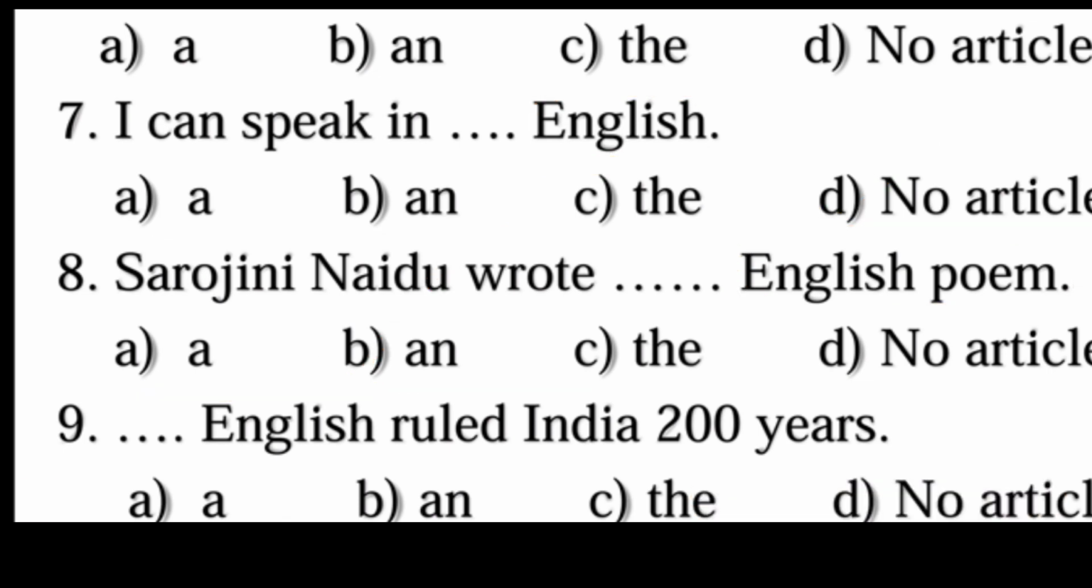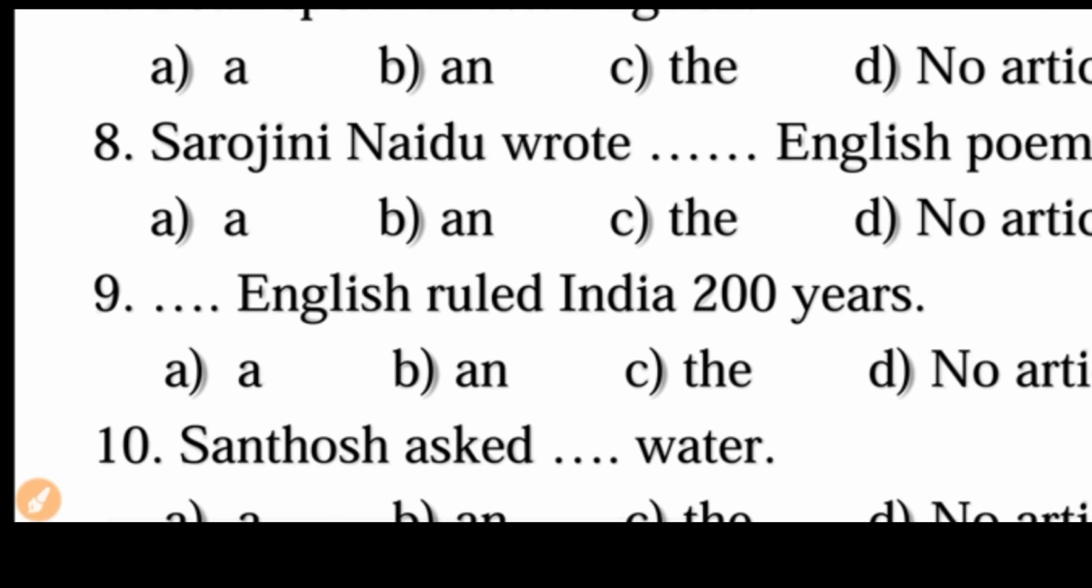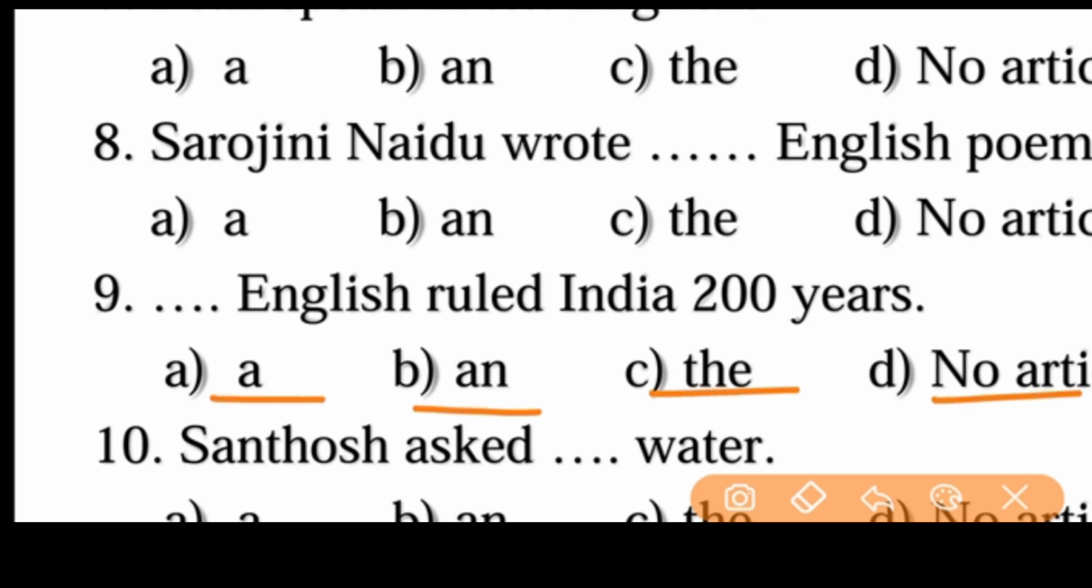And the same question, like the ninth one: dash English ruled India 200 years. A English, an English, the English, or no article. Which one is the right answer? The right answer is C, the English, because if we add the before any language, that means the people of that language. The English means the English people. The English people ruled India 200 years. In that sense we can use it here.